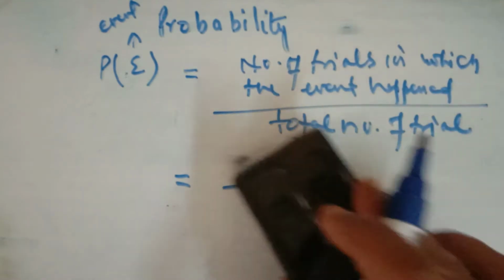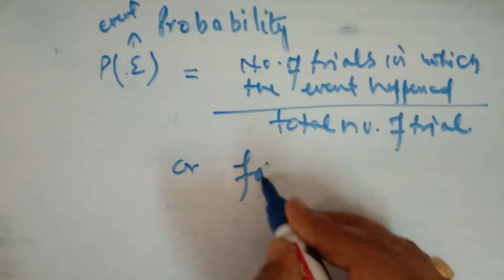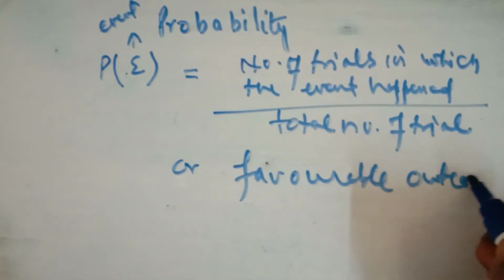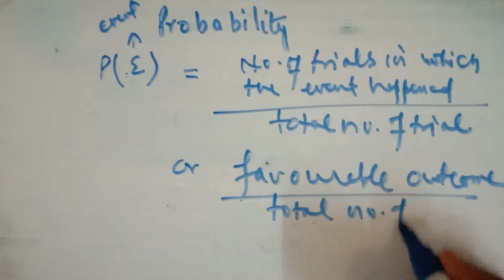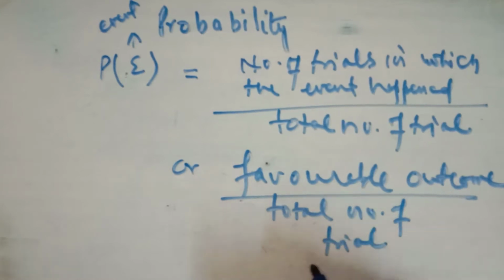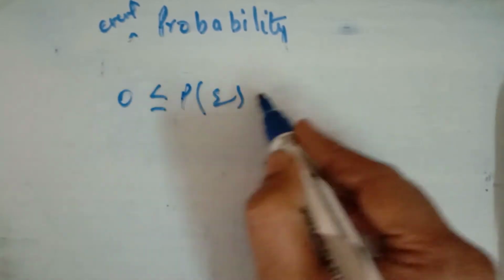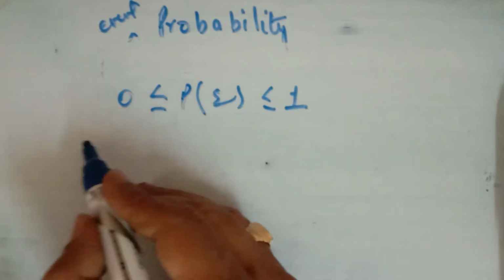Or we can say favorable outcomes divided by total number of trials. This is the probability of an event. The probability of an event always lies from 0 to 1. किसी भी event की probability greater than equal to 0, less than equal to 1 होती है, from 0 to 1.